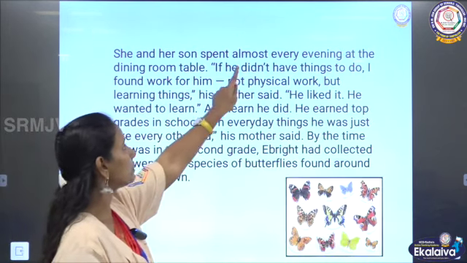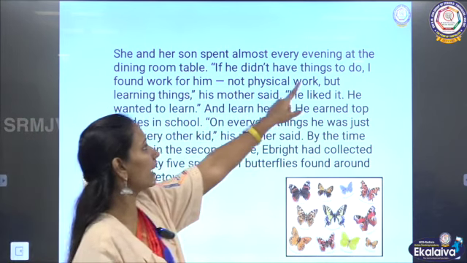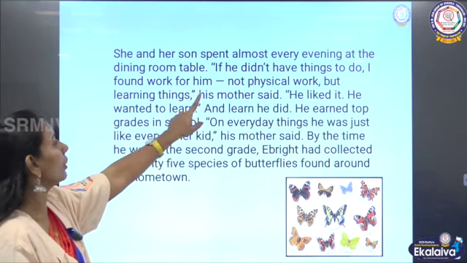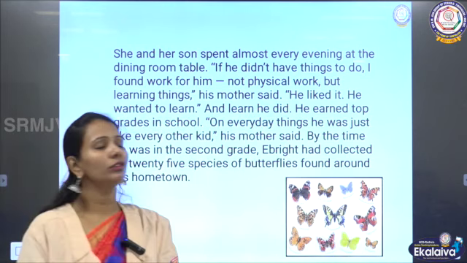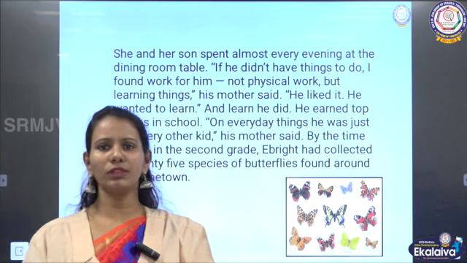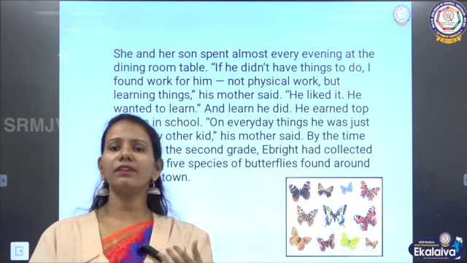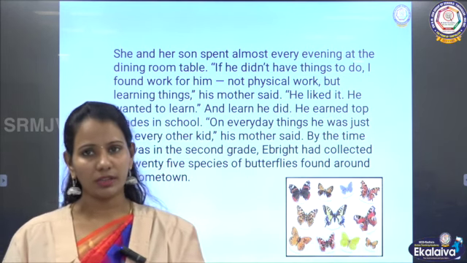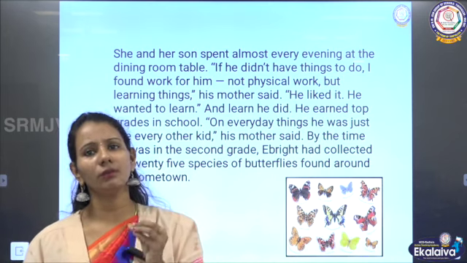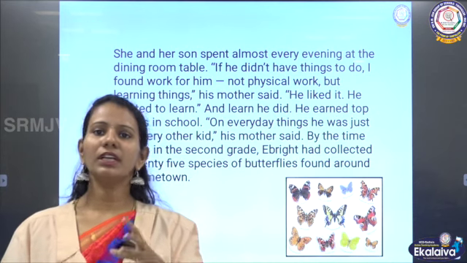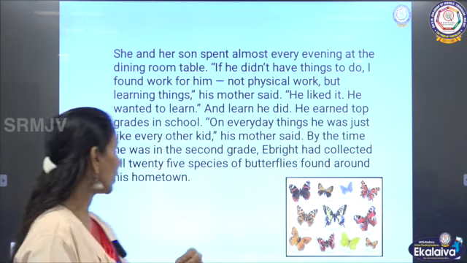She and her son spent almost every evening at the dining room table. "If he didn't have things to do, I found work for him. Not physical work, but learning things," his mother said. So, after the father's death, only these two were there in the family. Every evening they would sit in the dining room and speak or do some other work. If they had no work at all, the mother would purposefully give him some learning work. She didn't give him any game type of work, she gave him learning work so that the boy would be interested in learning new things.